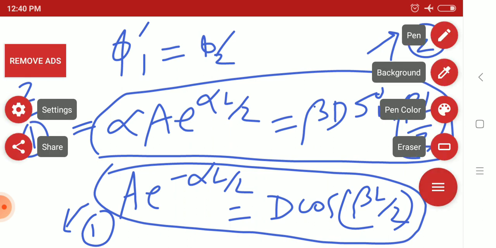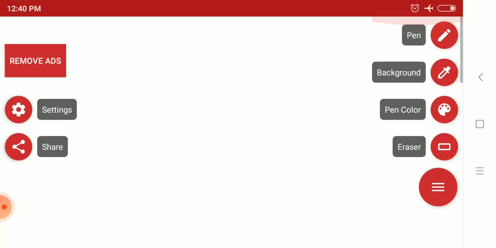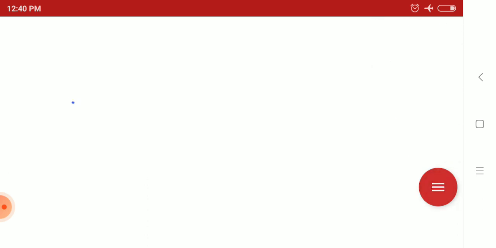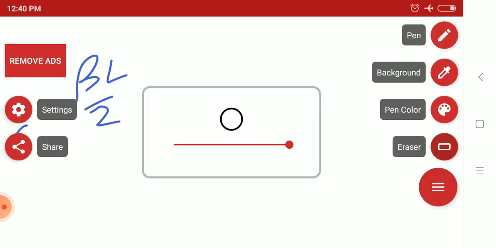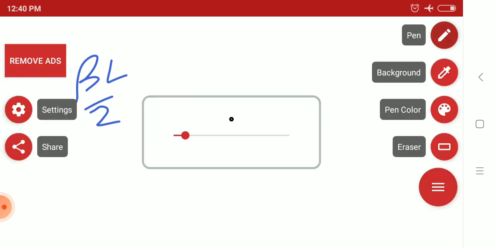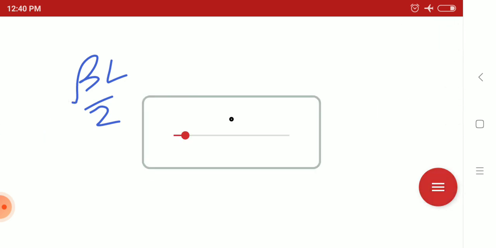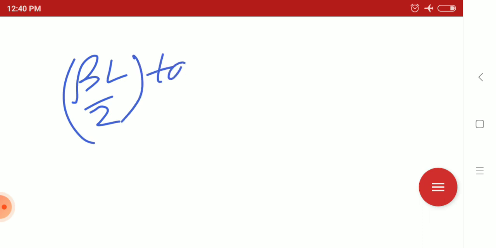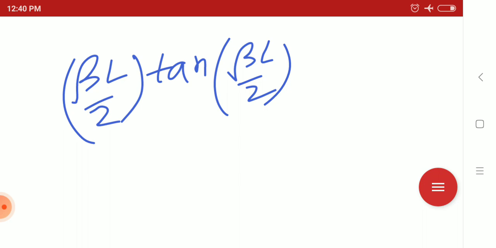By doing 2 divided by 1, we will get beta L by 2 tan beta L by 2 equals alpha L by 2.